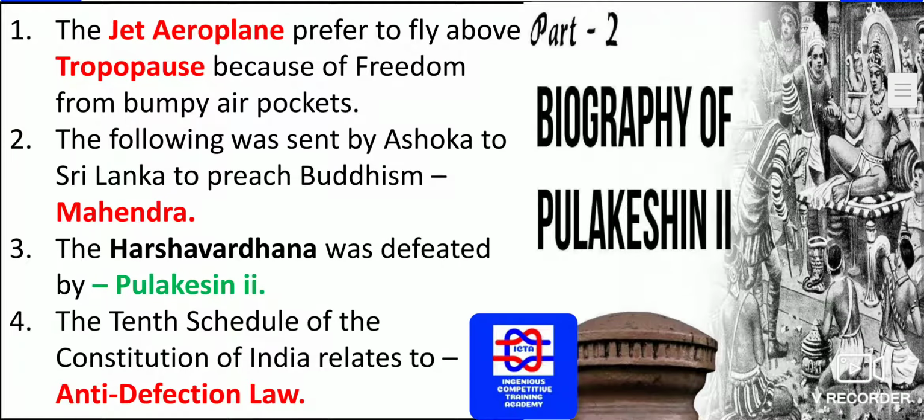Next, jet aeroplanes prefer to fly above the tropopause. Please remember we have the troposphere and the tropopause. These aeroplanes pass over the tropopause because there is freedom from bumpy air pockets. We find them just over the clouds because in the clouds the airplane gets disturbed. You will have turbulence, so the clouds are just below the tropopause line.